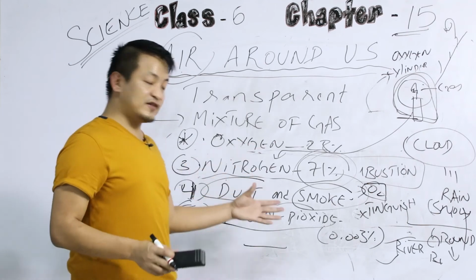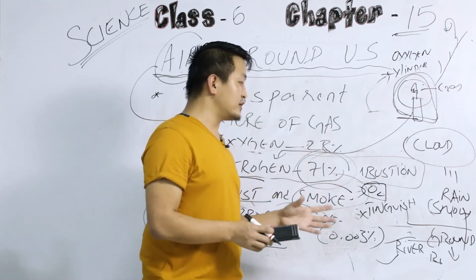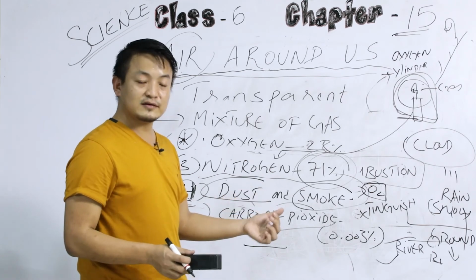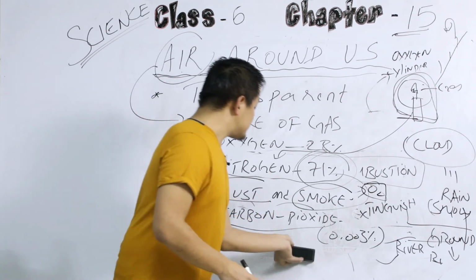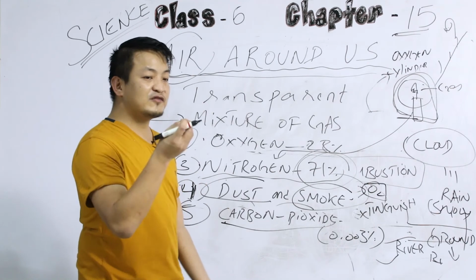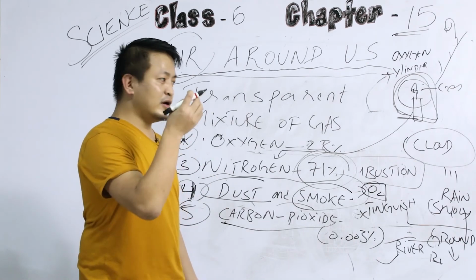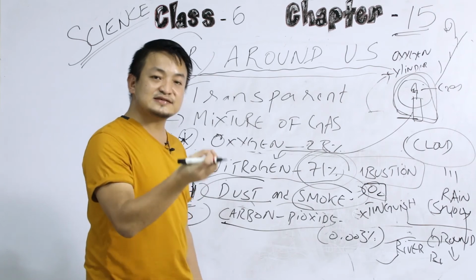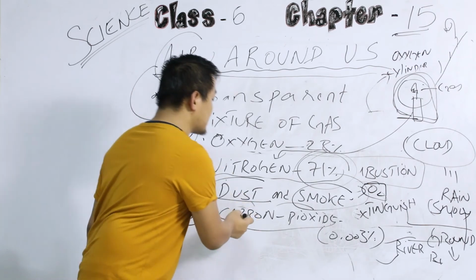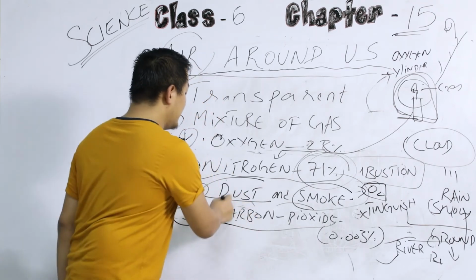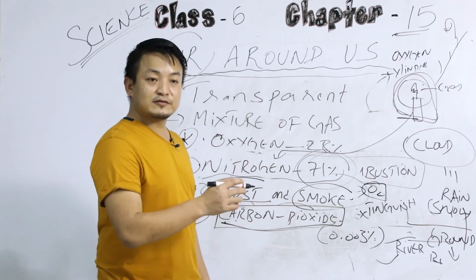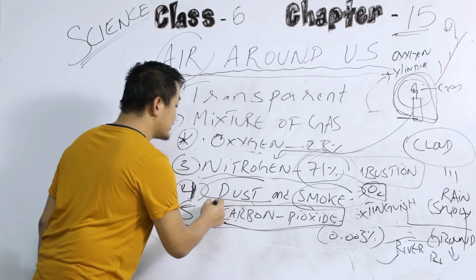And even if you burn a dry leaf, the gas that is released from there is carbon dioxide. Clear? Human beings also release carbon dioxide, right? So you have to keep this in mind.